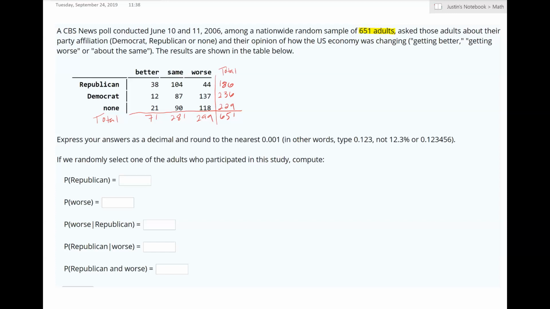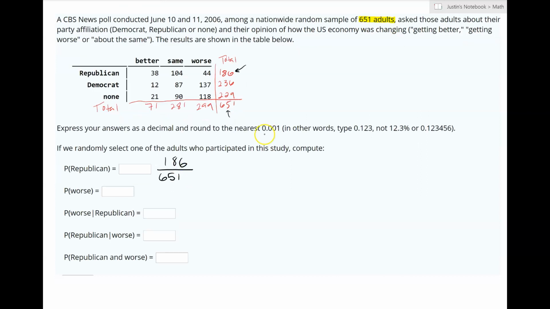So first, it's asking if we randomly select one of the adults who participated in the study, let's compute the probability that this person is Republican. Well, when we're looking at the probability that it's Republican and choosing one person, we have 651 people that we can choose from. And out of those 651, we found that a total of 186 of them are Republican. So if we divide this and round to the nearest 3 decimal places, we end up with 0.286.